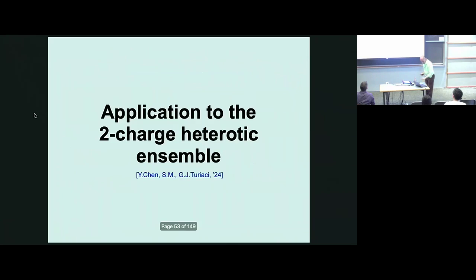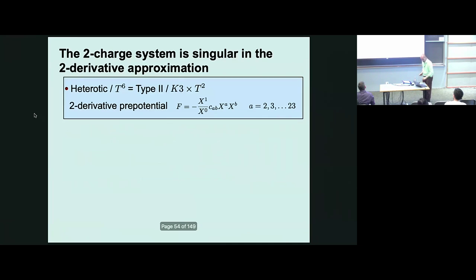So now I'll go to, those were the key features. I'll go to the application to the heterotic ensemble. So for the heterotic theory, we want to write it in this language. So we use string-string duality. Heterotic on T6 is type II on K3 times T2. So the prepotential can be written in terms of the double intersection numbers of K3. So it looks like x1 over x0 times some quadratic form.